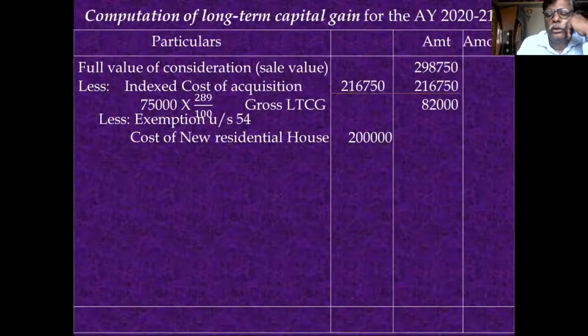Therefore, you deduct only an amount equal to the capital gain available. So 82,000 is the amount of deduction.